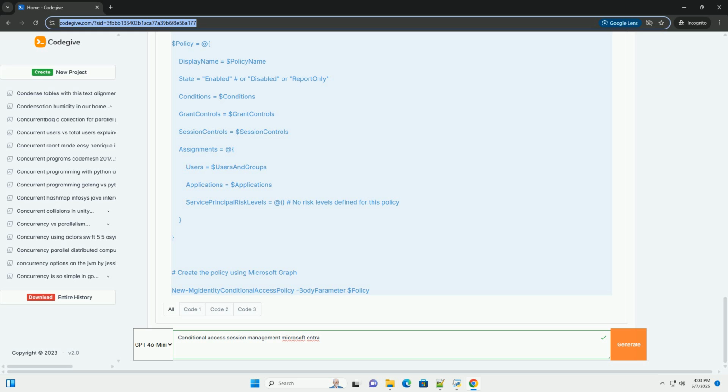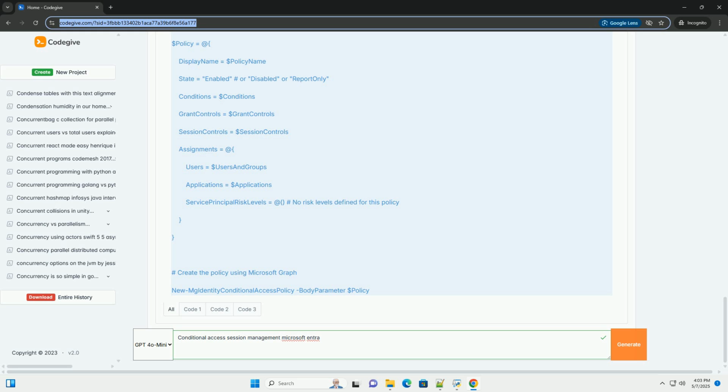2. Use conditional access app control, MCAS integration. How it works. This option redirects the user's session to Microsoft Cloud App Security, MCAS. MCAS acts as a reverse proxy, sitting between the user and the application. It intercepts and analyzes all traffic, allowing you to apply real-time session controls based on your configured policies. It allows for much finer-grained control and visibility than the app-enforced method.